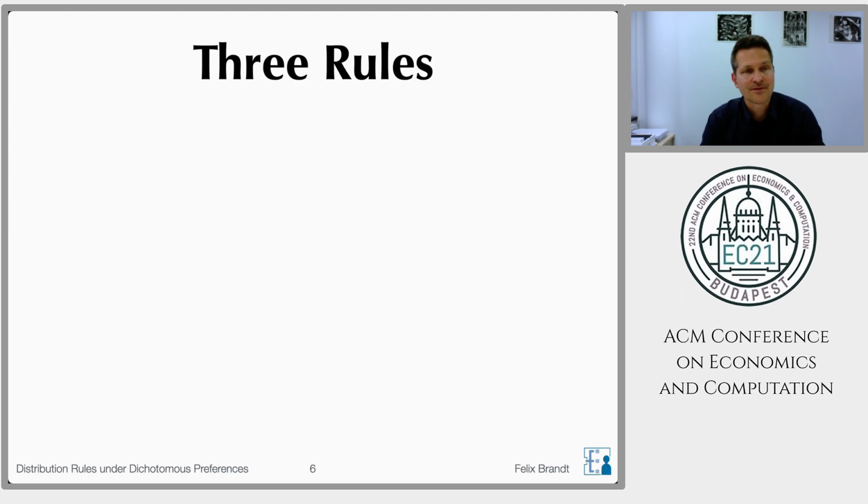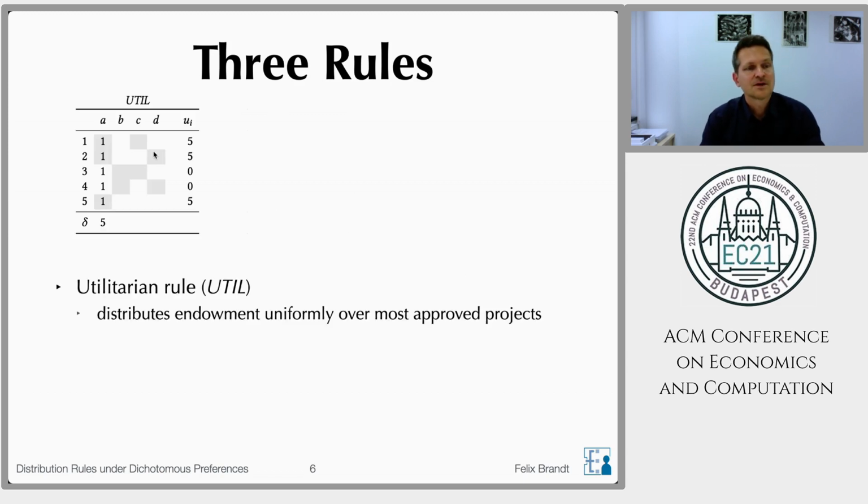And now let's look at 3 typical rules for this setting. The first one is the utilitarian rule, and that one distributes the endowment uniformly over most approved projects. So we have an example here, and the way to read these tables is as follows.